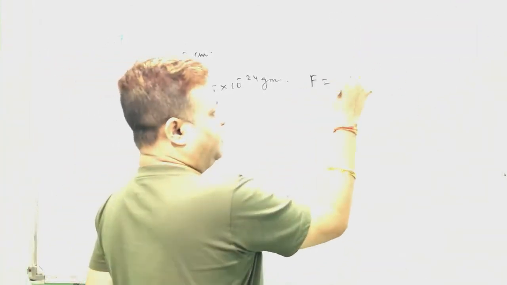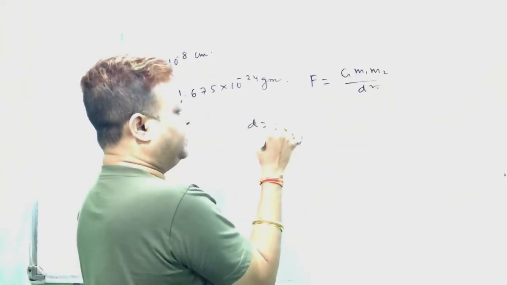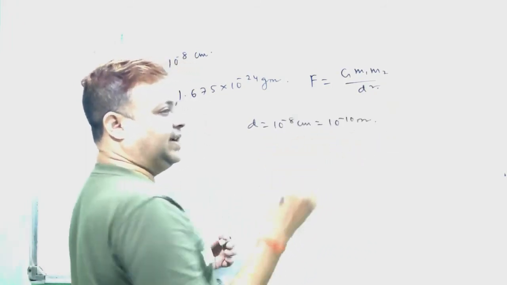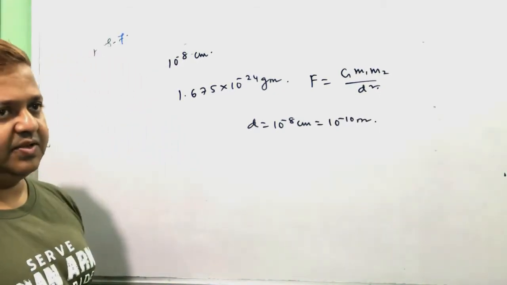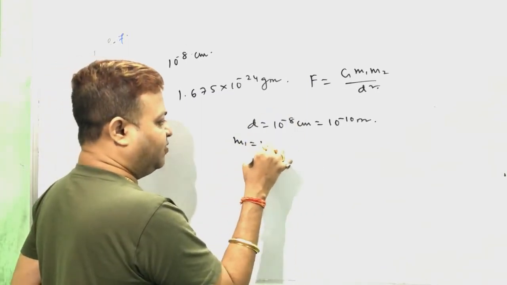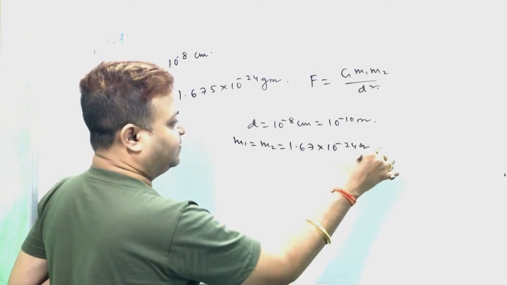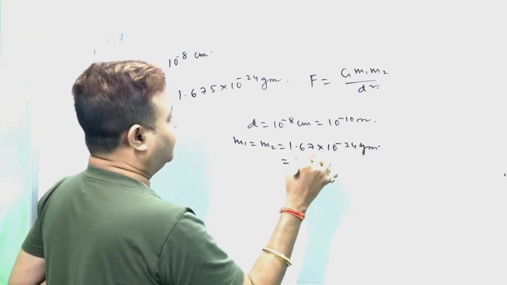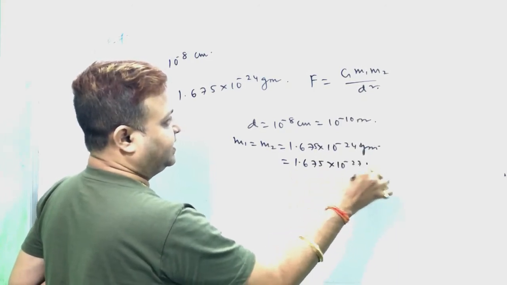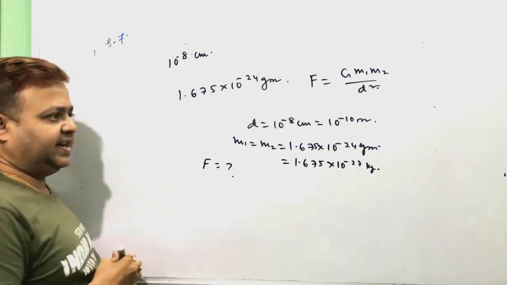Then F equals the same formula, G into m1 into m2 by d square. Separated by a distance of 10 to the power minus 8 centimeter, that is 10 to the power minus 10 meter, that is 1 Angstrom. Here m1 equals m2 equals 1.675 into 10 to the power minus 24 gram, that is 1.675 into 10 to the power minus 27 kg. Change it into kg, then the value of the force is correct.